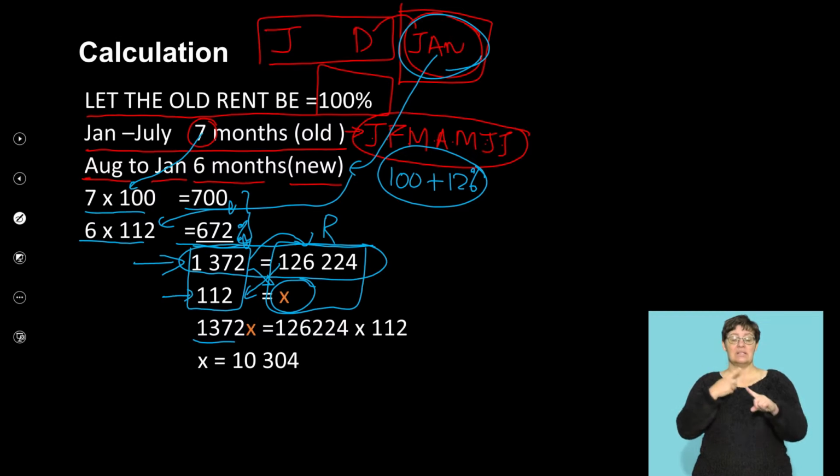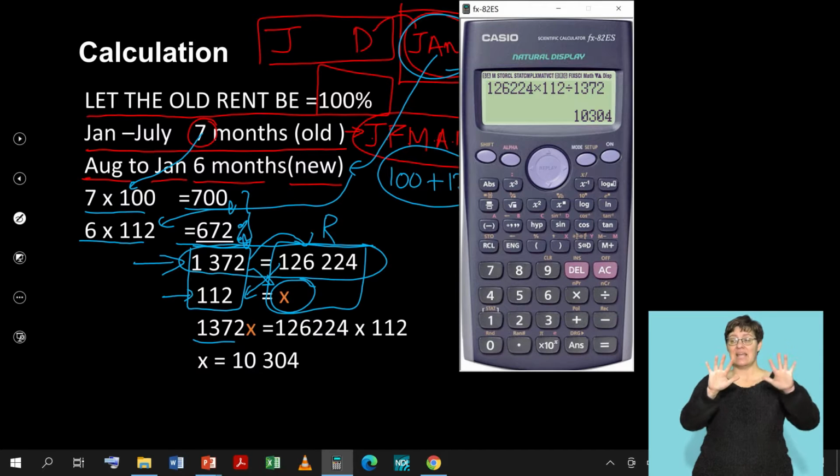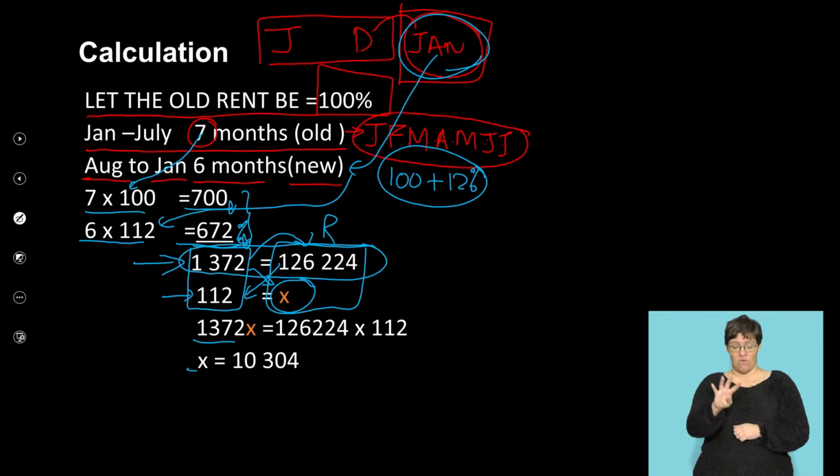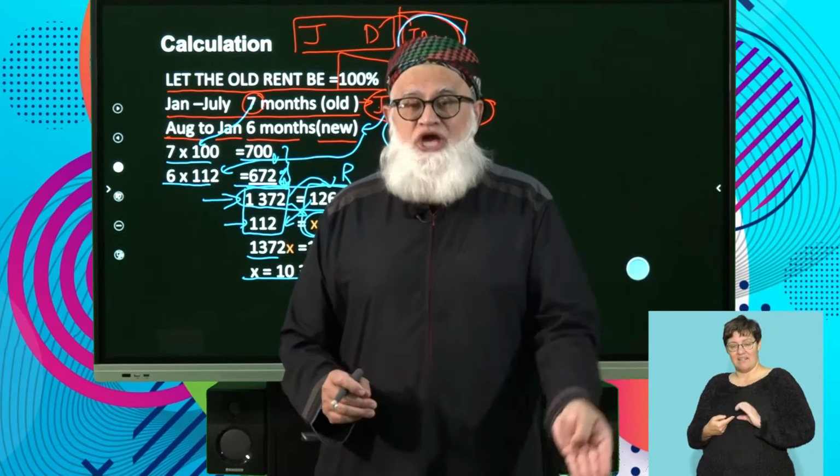I cross multiply. 1372x is equal to 126,224 times 112. Let's do that calculation there. And we say fine, 126,224 times the 112 divided by 1372, and that will give you 10,304. What is the 10,304, people? That is the rand value of the rental that you received in January.